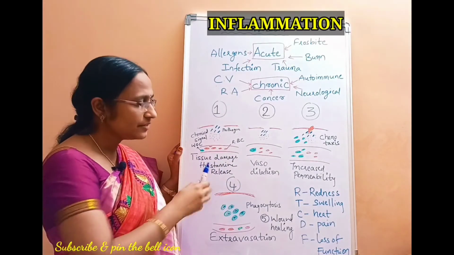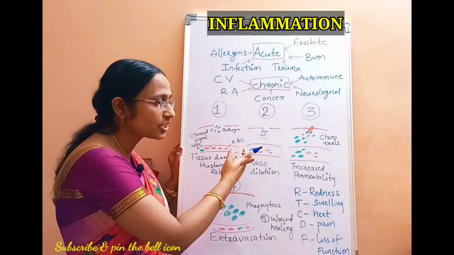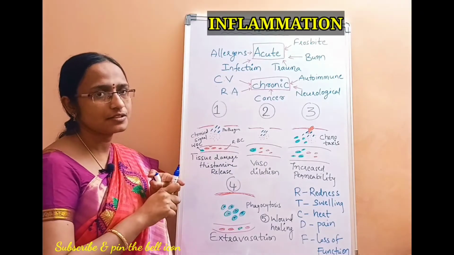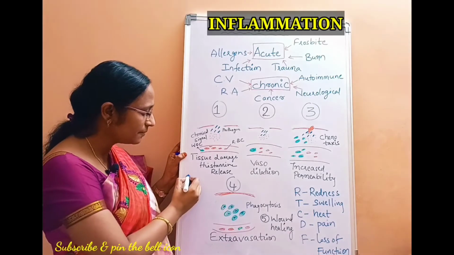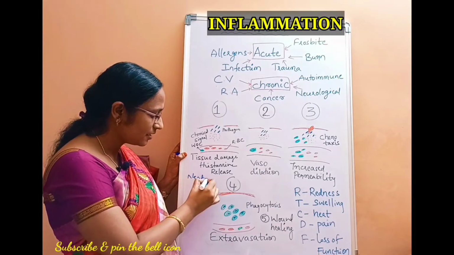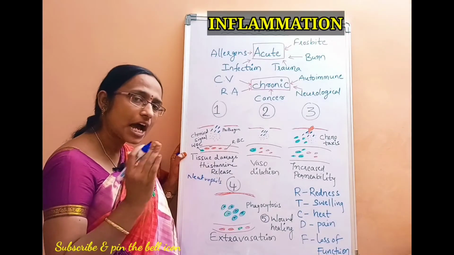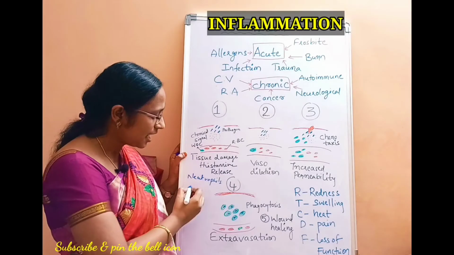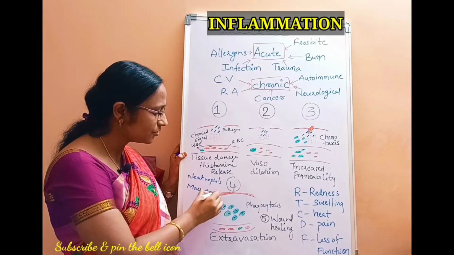So here we said about the leukocytes. So what are the leukocytes? They are going to be accumulated here in the blood vessel. So immediately within 24 hours of time, the first type of leukocyte that is going to be accumulated is neutrophils. So the first cells that are going to be accumulated are neutrophils. After the 24 hours, within a 48 hours time span, your macrophages also get accumulated in the tissue damage site.